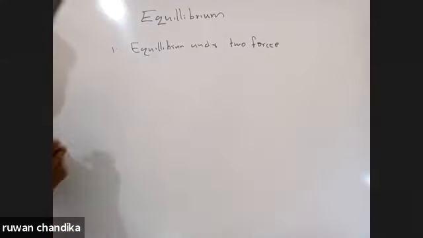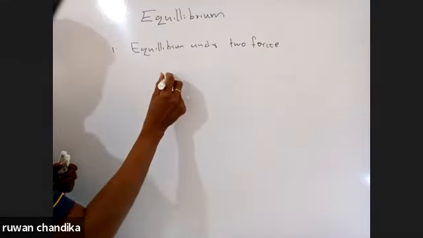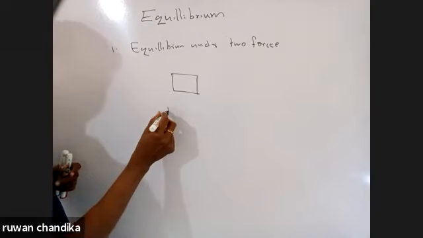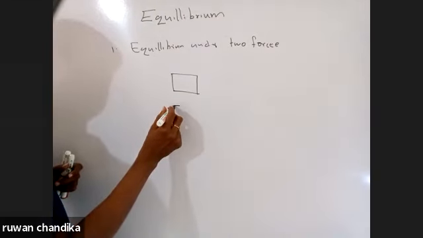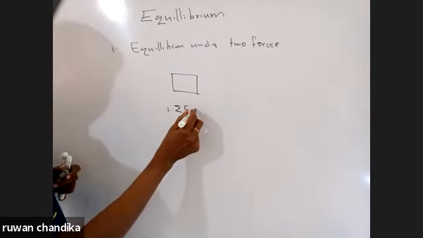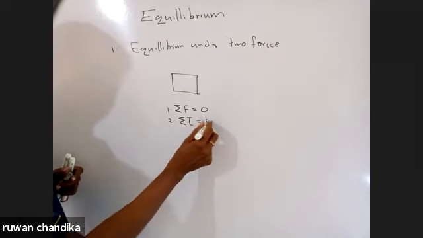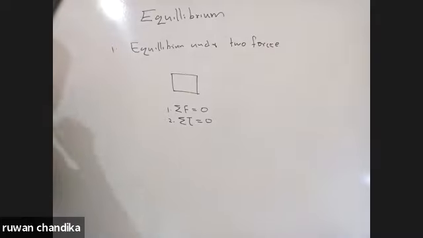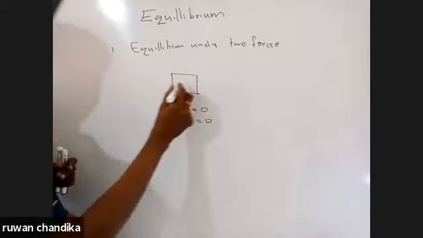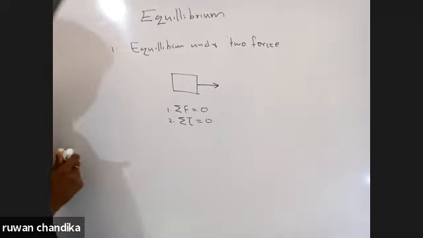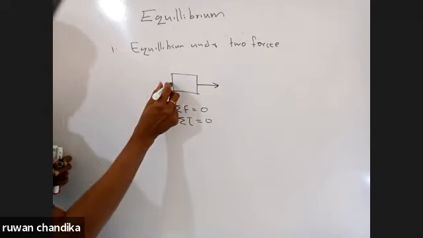If a body is in equilibrium under two forces, it has to satisfy the two conditions. One is that the summation of the forces should be zero. The other is that the summation of the torques should be zero. To satisfy the first condition, the two forces should be equal and opposite.